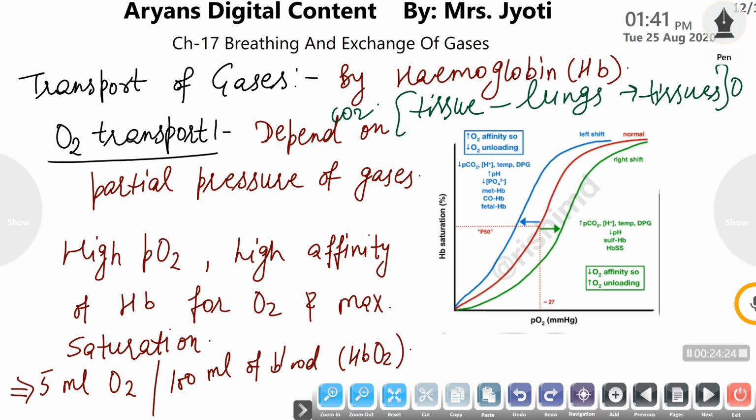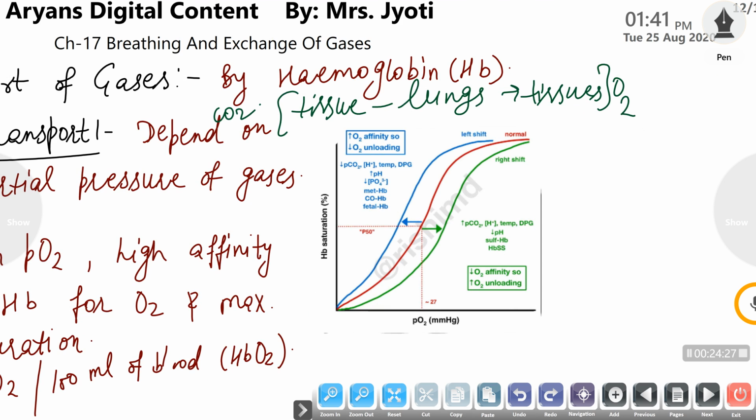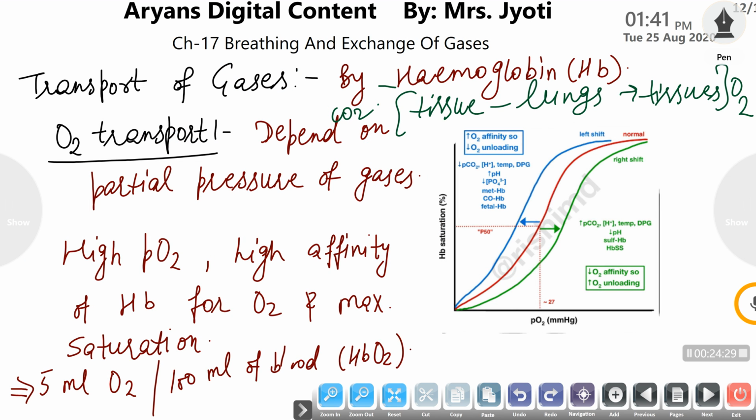It is all done by a single pigment present in our blood, an iron containing pigment, that is hemoglobin. Hemoglobin is efficient for oxygen as well as carbon dioxide. Hemoglobin efficiency is more for carbon dioxide, but then why does it bind to oxygen? The binding depends on the partial pressure of gases. The gas with maximum partial pressure will bind to hemoglobin.